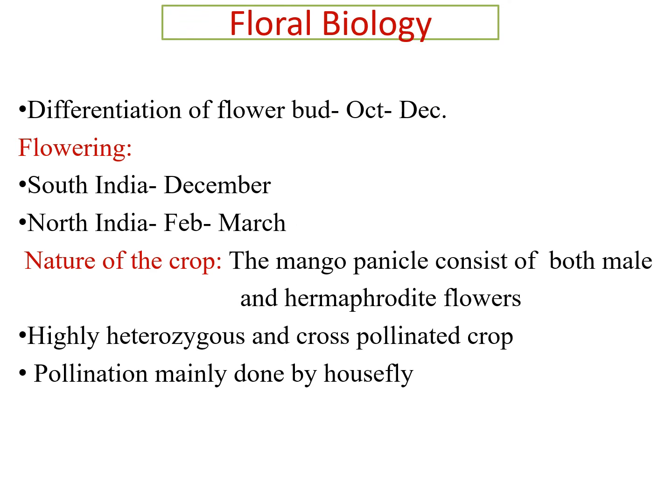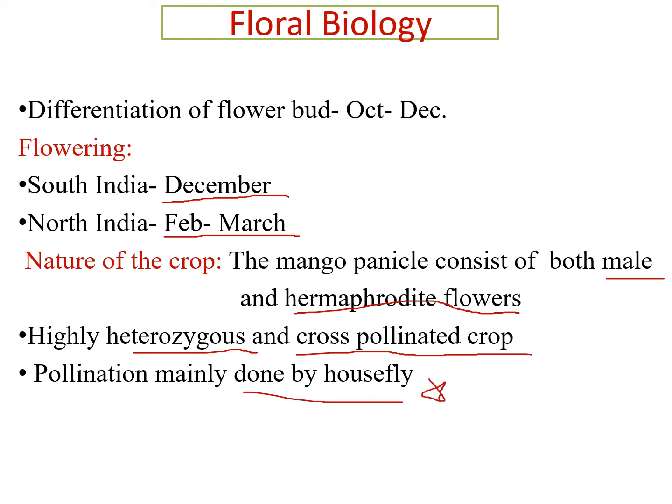Floral biology of mango. In mango, flower differentiation occurs in the months of October to December, and flowering occurs in the month of December in South Indian conditions. In North Indian conditions, flowering occurs in the months of February and March. The mango panicle consists of two types of flowers, male flowers and hermaphrodite flowers. Mango is a highly heterozygous and cross-pollinated crop. In mango, pollination is mainly done by housefly. This is important.